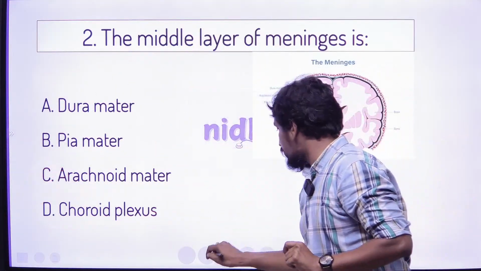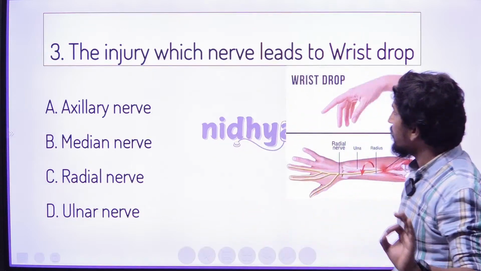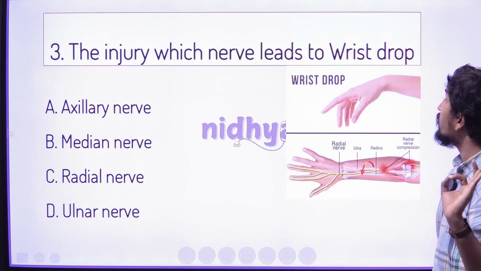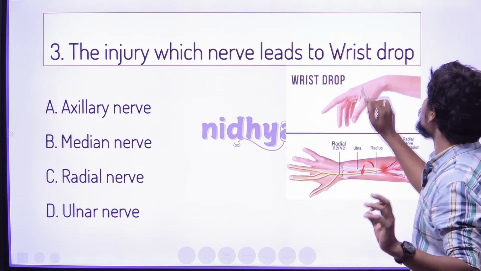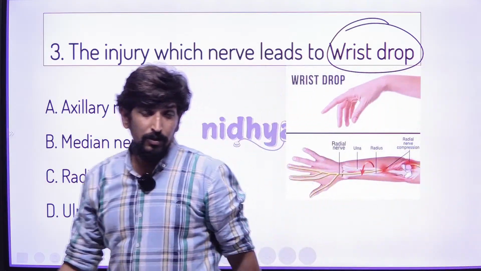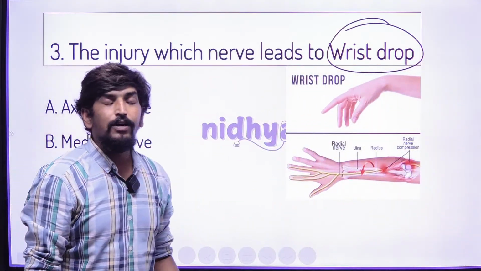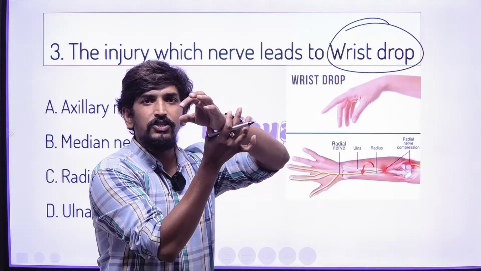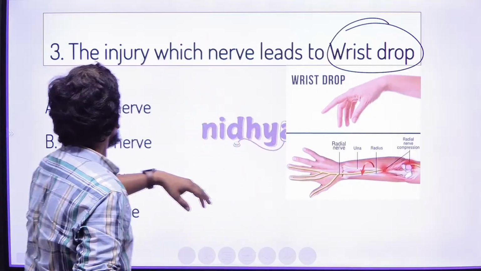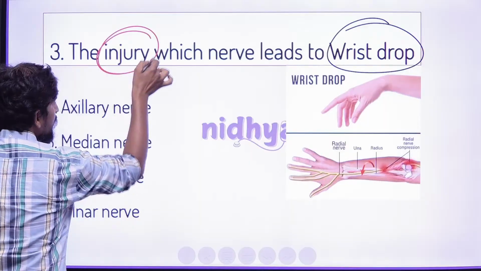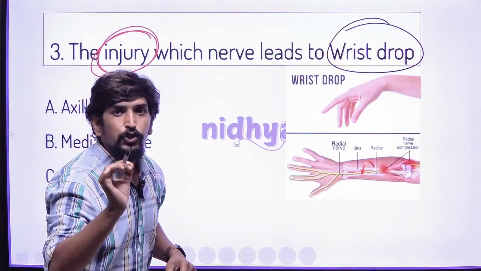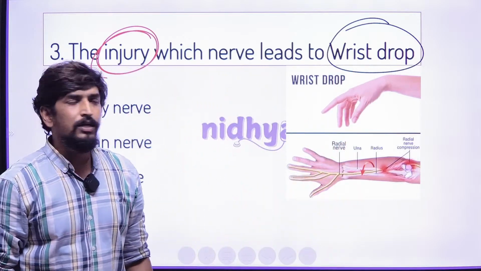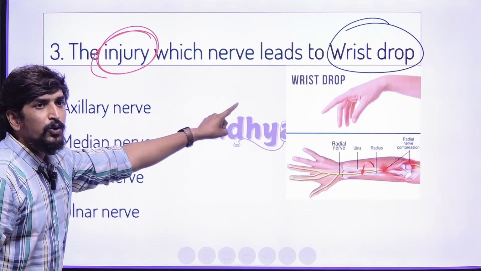Then go to the next question. The next question is very specifically asking which nerve injury leads to wrist drop. Very simple question. At what condition is the wrist dropped? Here the question is, which nerve injury leads to wrist drop?